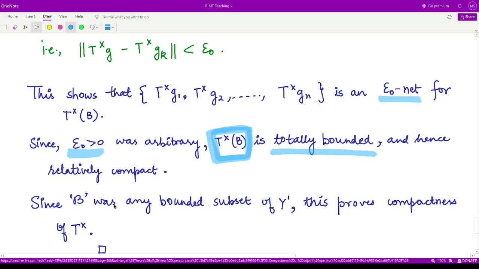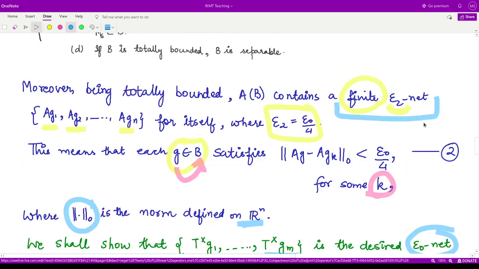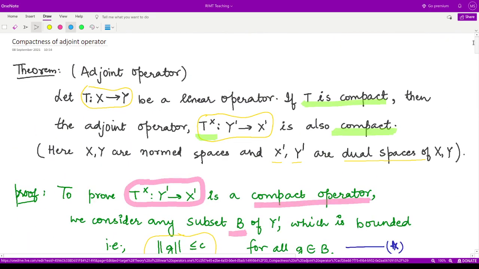So finally, because the set B was assumed to be a bounded subset of Y dash, this proves the compactness of T cross, because we have proved that T cross B of some bounded set B is relatively compact. So this is the result about the compactness of the adjoint operator. Whenever we have some compact operator from a space X to the space Y, the corresponding adjoint operator between the dual spaces is also compact.